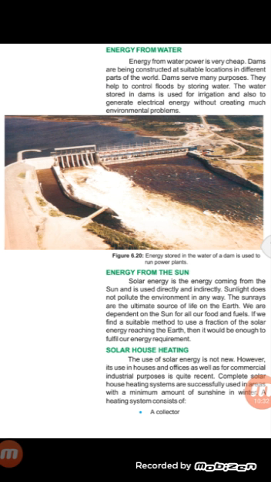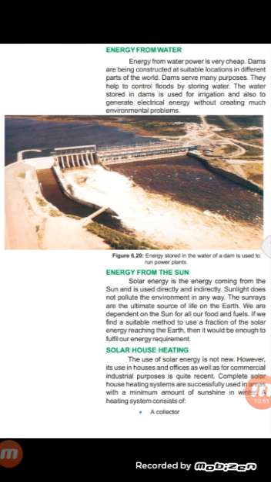Next, the sun rays are the ultimate source of life on the earth. We are dependent on the sun for all our foods and fuels. If we find a stable method to use a fraction of the solar energy reaching the earth, then it would be enough to fulfill our energy requirements.